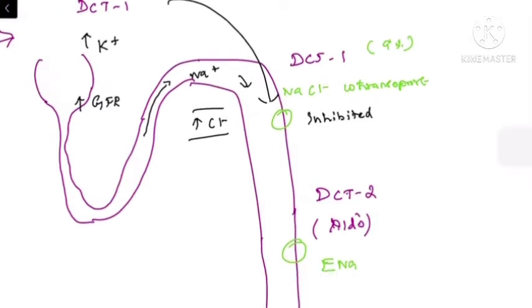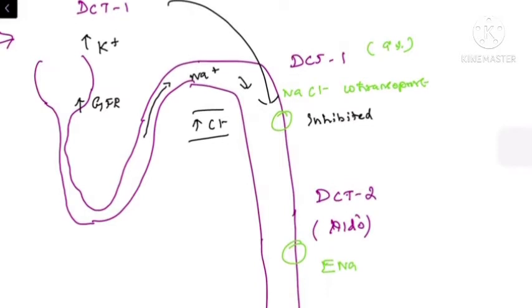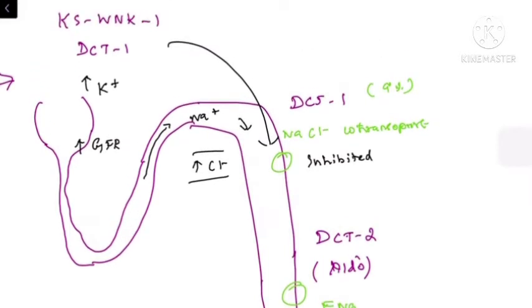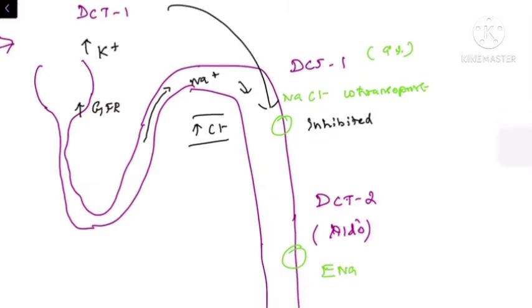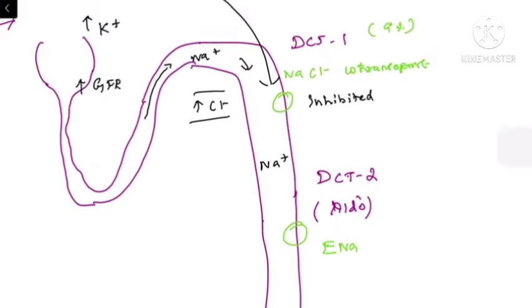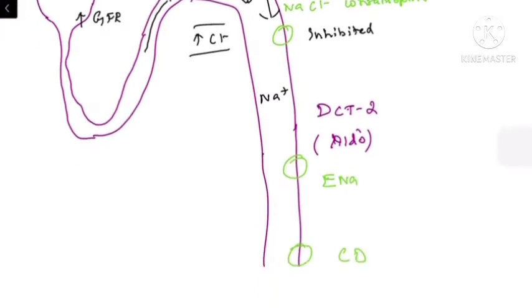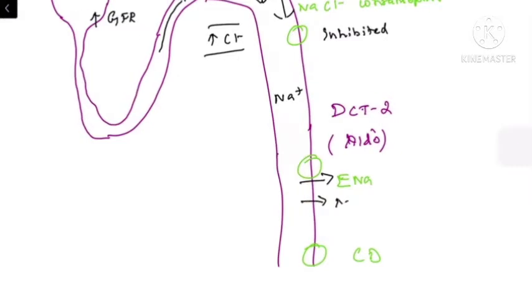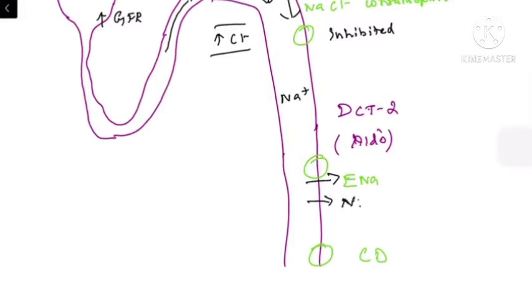So the excessive sodium delivery into the distal nephron is sensed by the WNK genes and WNK pathway, which in turn inhibits the sodium chloride cotransport. This finally increases the delivery of sodium to the distal part of the collecting duct, the collecting convoluted tubule, where the aldosterone sensitive epithelial sodium channel is present. So this epithelial sodium channel starts functioning, and it is causing the reabsorption of sodium